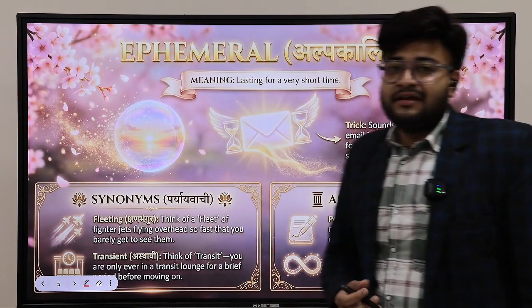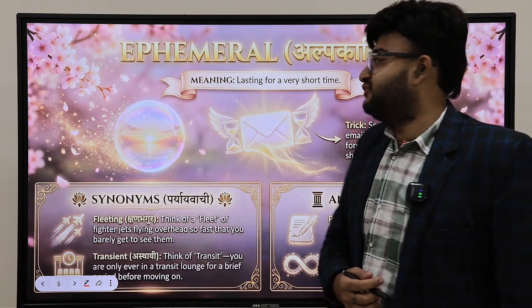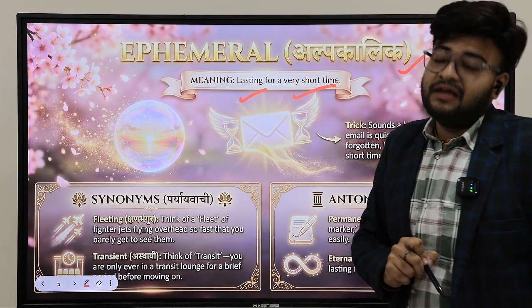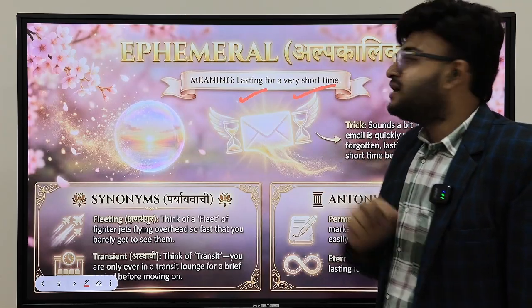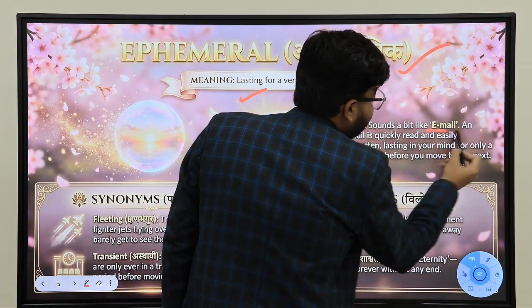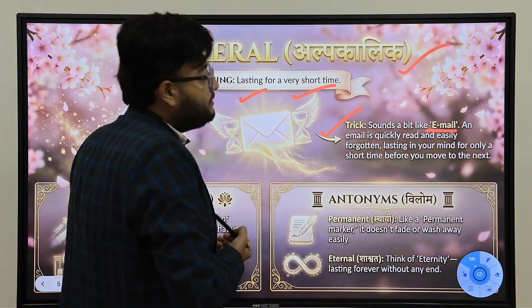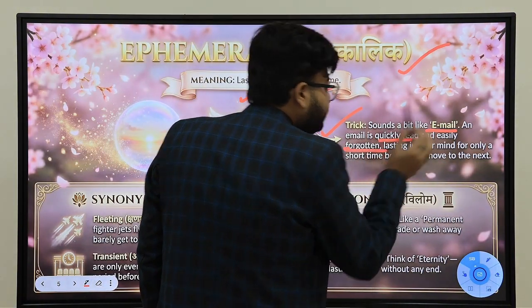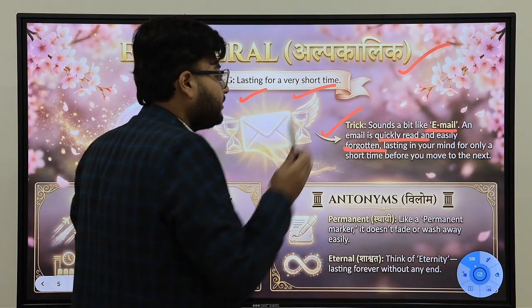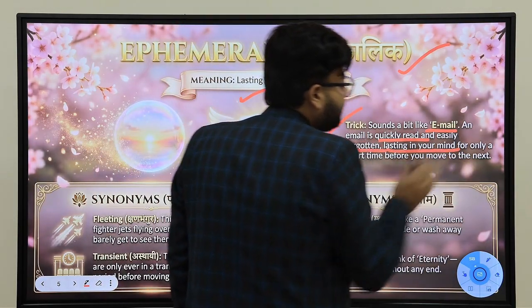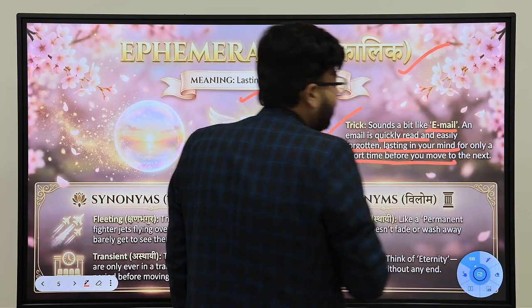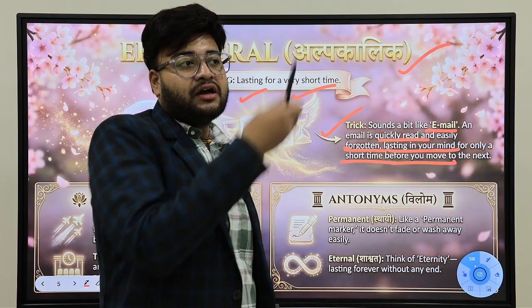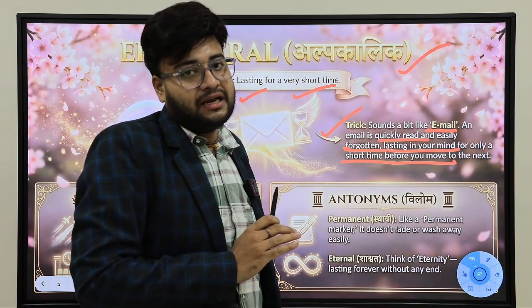Ephemeral. Yes, sir, what is the meaning of this word? The meaning is lasting for a very short duration of time. Lasting for a very short time. Okay. The trick would be, it sounds a bit like email, right? What does an email do? We can quickly read it and quickly forget the contents of the email, lasting in your mind for a very short time before you move to the next email. Suppose you have to go through hundreds of emails every day.